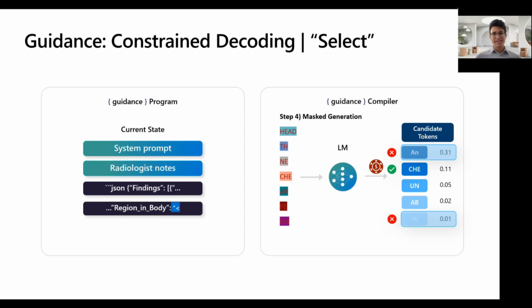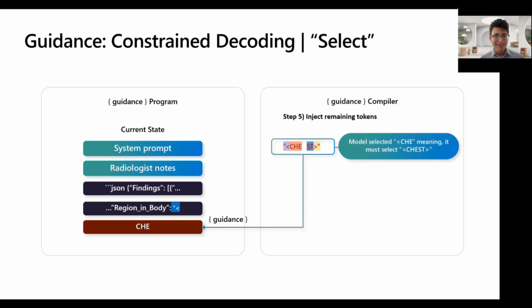Let's say the model locks in this CHE token. We'll add it back to the input. And apologies, PowerPoint's hanging up a little bit on me. And now we know that when we've locked in the CHE token, we don't need to generate the rest. The only thing that started with CHE in the list of allowed options was the word chest. So we can just inject the rest of the tokens completely, again, skipping over the LM without having to go back through that expensive process of generating text.